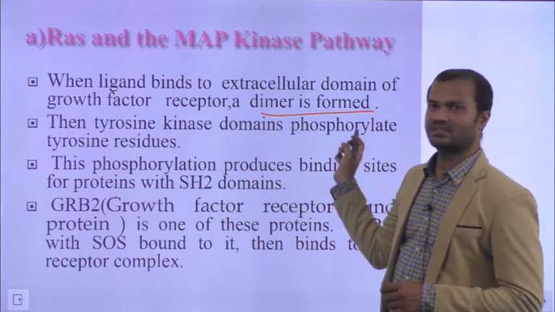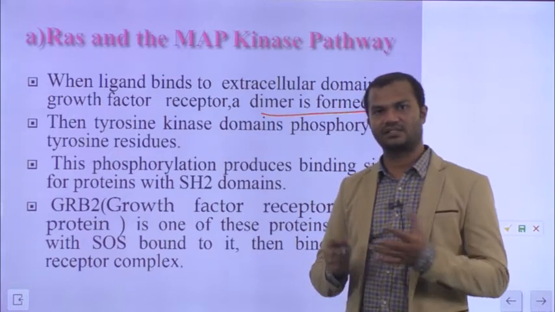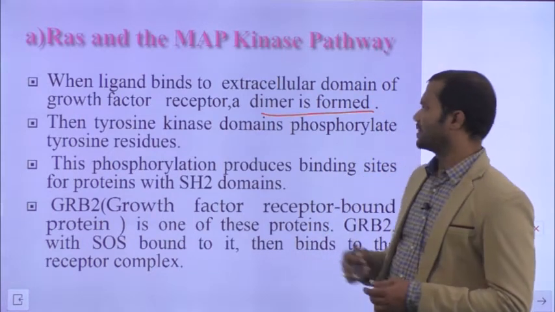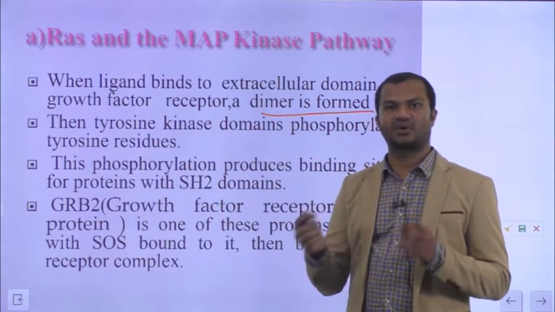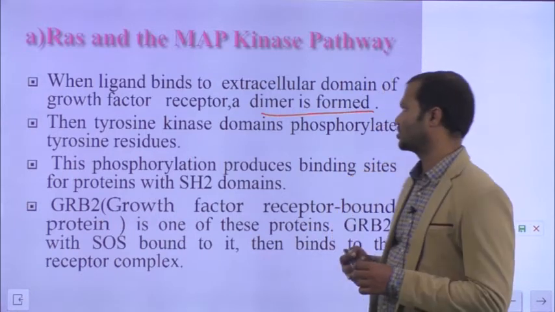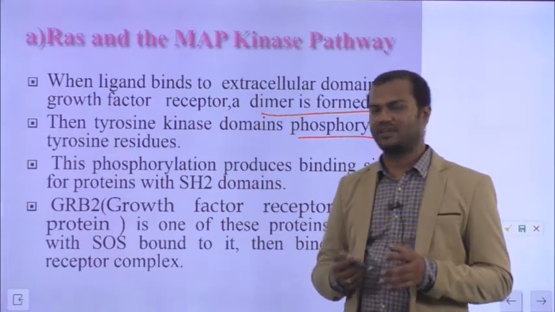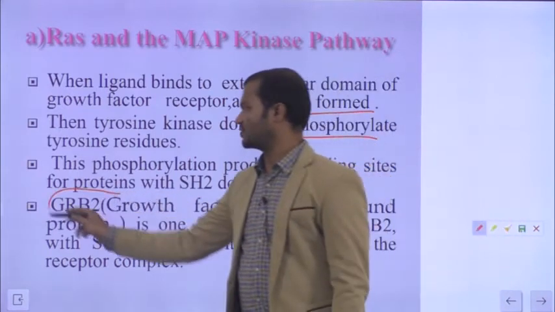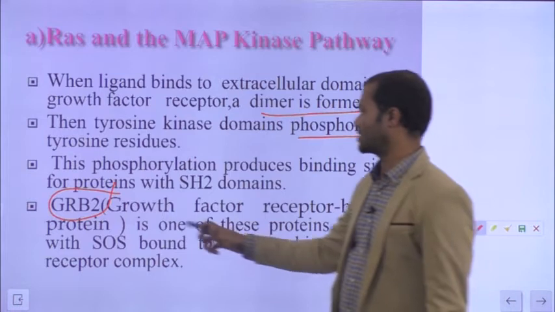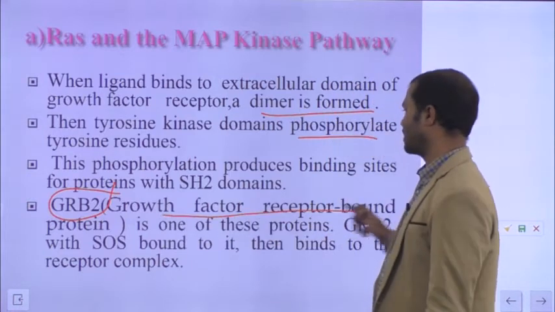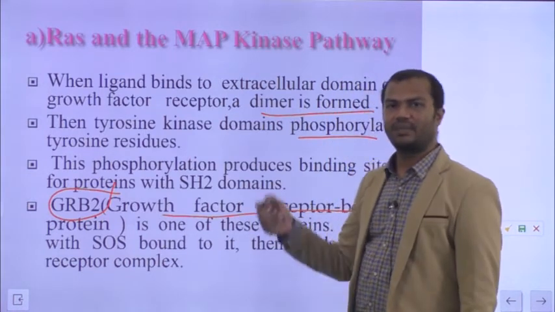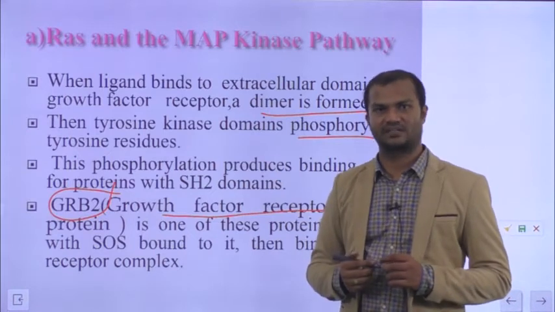Once a ligand binds, it leads to dimerization, and dimerization leads to phosphorylation of tyrosine residues. Then GRB2, which stands for growth factor receptor bound protein, will come and attach to the phosphotyrosine residues.